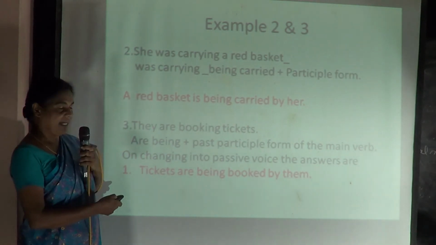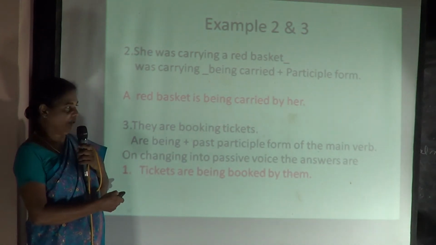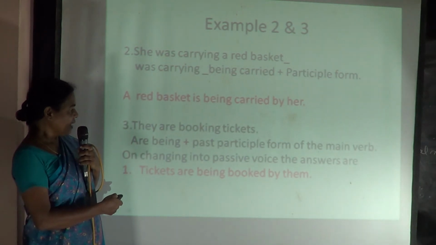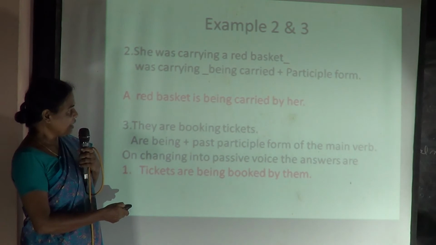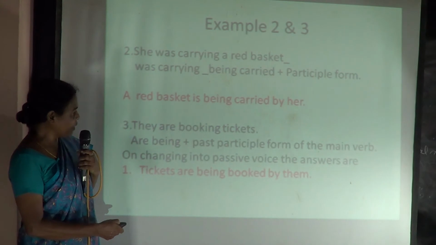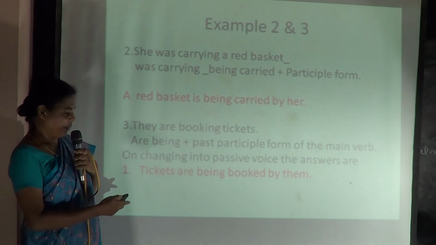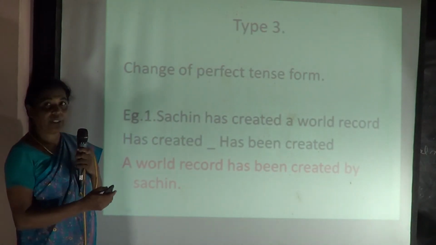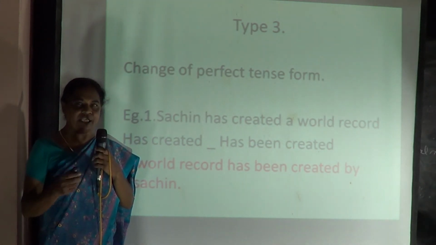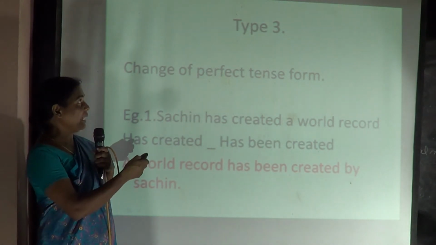And now third example. They are booking tickets. Here we have booking in the form of continuous or in the progressive or in the ing form. Now this are booking is supposed to be changed into participle form and in the progressive form. So it changes: tickets are being booked by them. Is it clear? Tickets are being booked by them. That is how it's supposed to be changed. The ing form or the progressive form or the continuous form is supposed to be changed into being form. Okay. And now let's go to the type 3.